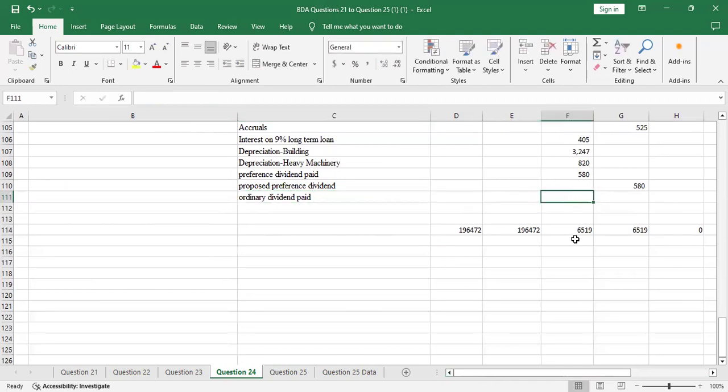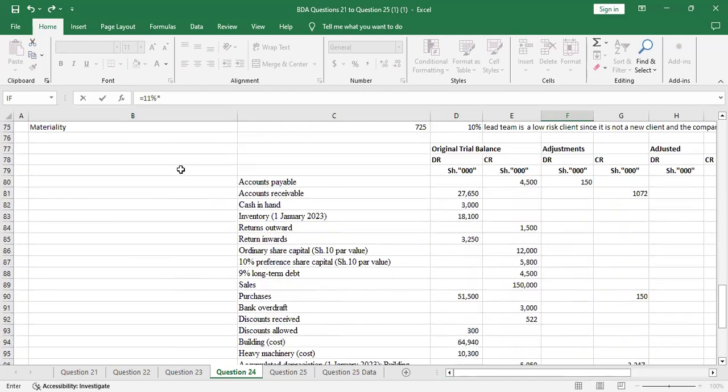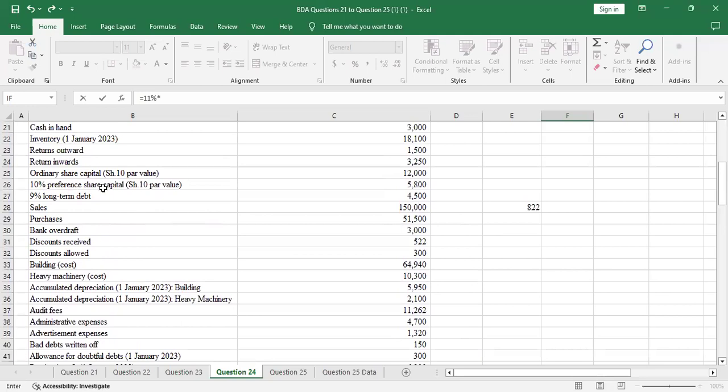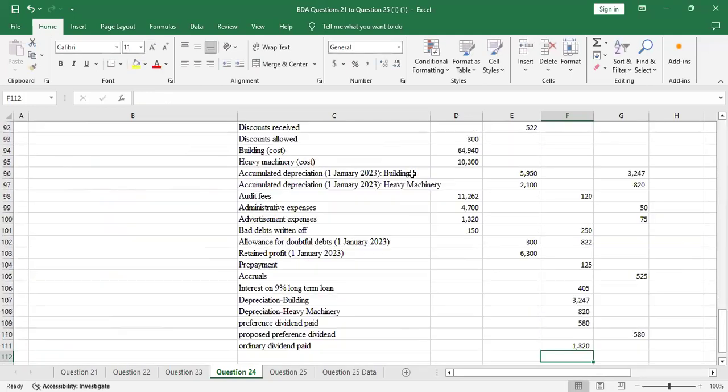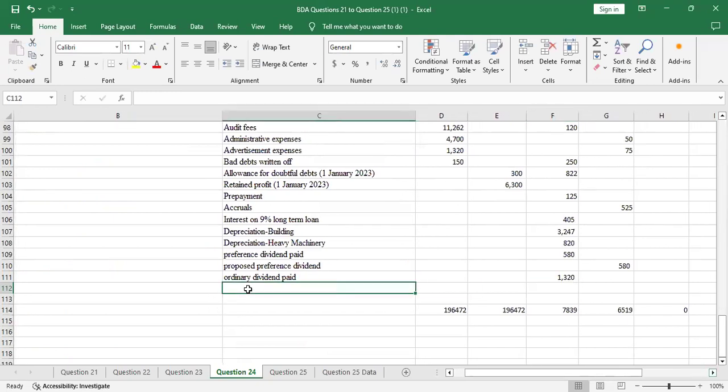We were told it was done at 11%, so we take 11% and multiply by the total value for the ordinary share. The ordinary share capital was 12,000, so we'll get 1320.